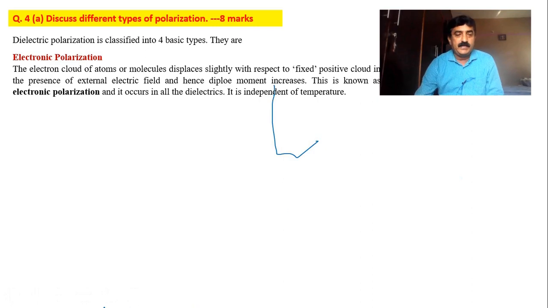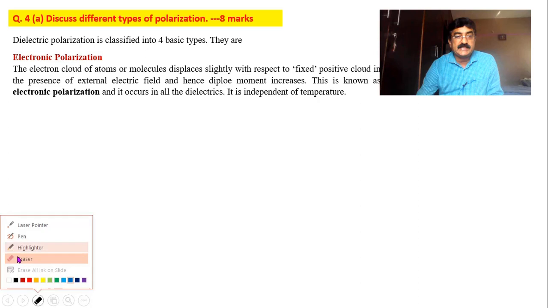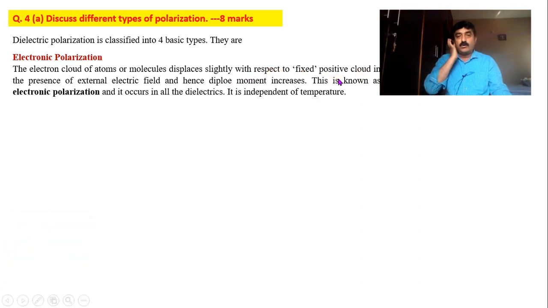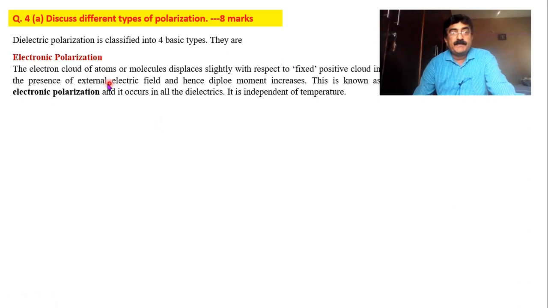See the statement, sorry. The explanation goes like this. Please read the explanation. The electron cloud of atoms or molecules displaces slightly with respect to fixed positive cloud. Positive cloud we cannot shift, nucleus you cannot shift, only electron cloud you can shift, like this, like that. So with respect to fixed cloud, if you shift in the presence of external electric field, dipole moment increases. This is known as electronic polarization, and of course it is independent of temperature.